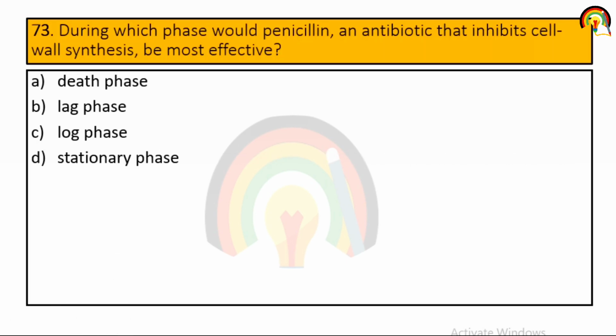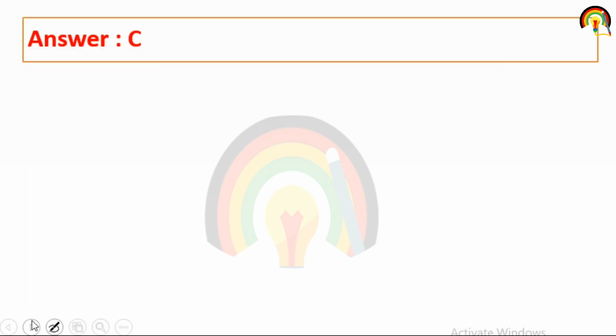Next one, during which phase would penicillin, an antibiotic that inhibits cell wall synthesis, be most effective? So penicillin is most effective in log phase.